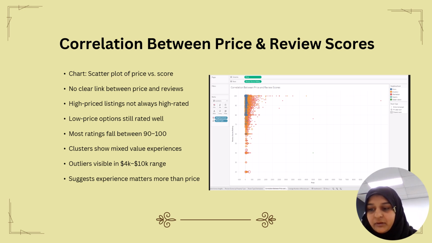This chart explores the connection between how much a listing costs and how well it's reviewed. Surprisingly, we found that there is no clear relationship between price and review score. Some cheap places had very high ratings while some expensive ones didn't. Most listings, no matter the price, had review scores between 90 and 100. This shows that a higher price doesn't always mean better service. It also shows that guests care about value and experience more than just the cost.